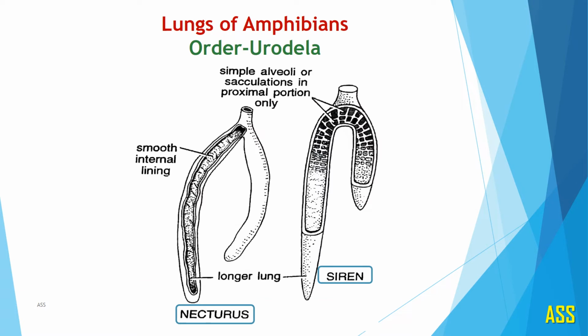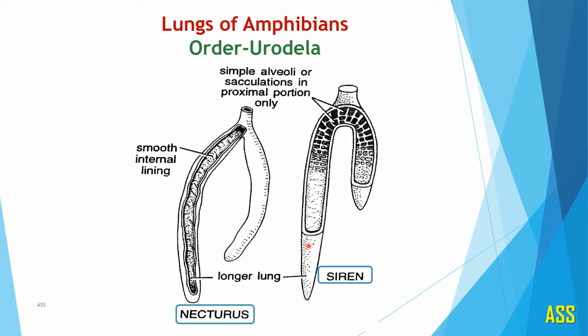The next example of amphibian is of order Urodela. These are the lungs of two urodels, for example, Necturus and another is Siren. Here you can observe that the lungs are elongated structures, but their size is different.